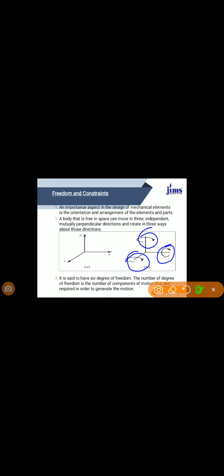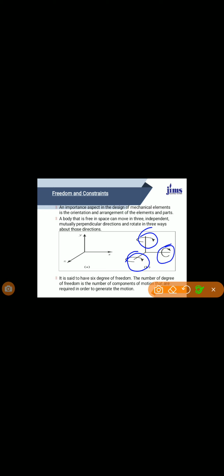You are familiar with the types of constrained motion. In short: completely constrained motion, incompletely constrained motion, and successfully constrained motion. What is completely constrained motion? When the motion between the pair is limited to a definite direction, irrespective of the direction of the force applied, then the motion is said to be completely constrained motion.